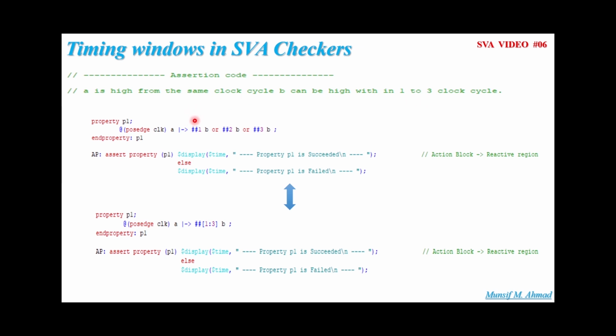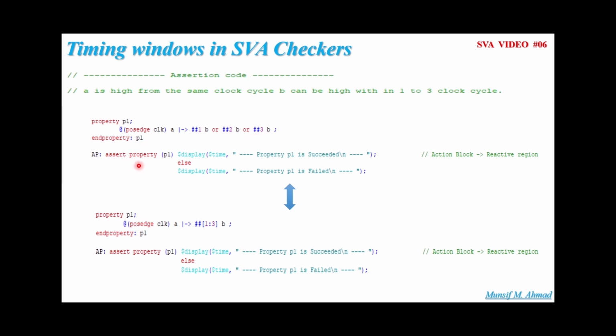For that, we can write the assertion in two ways. The first way is in the property definition. At every passage of the clock, we can write if A is high from the same cycle, so we have to use the same-cycle implication operator, B can be high in 1 to 3 clock cycles. So B can be high in the next clock cycle, or B can be high after 2 clock cycles, or B can be high after 3 clock cycles.